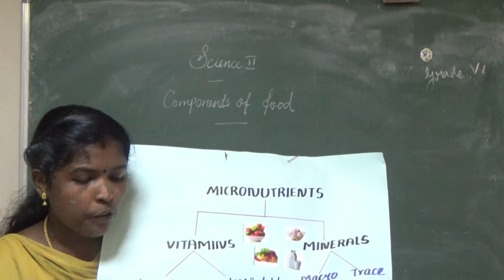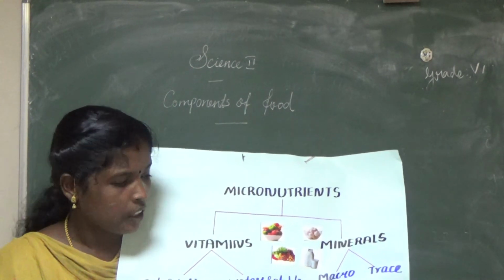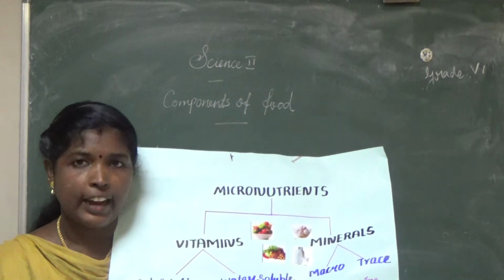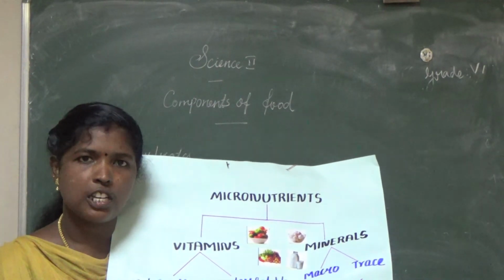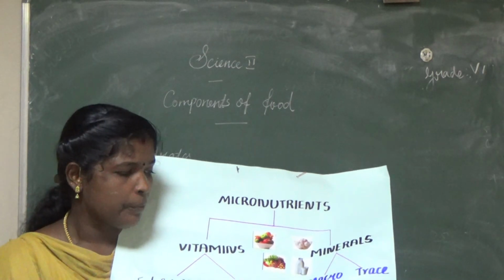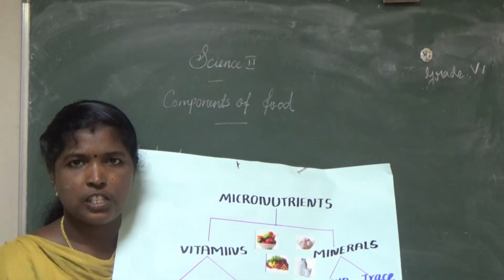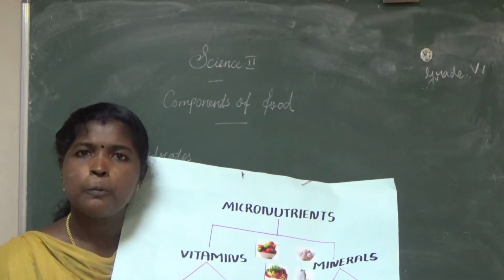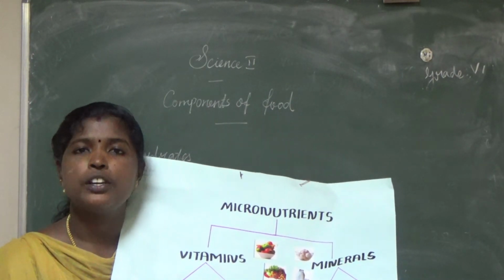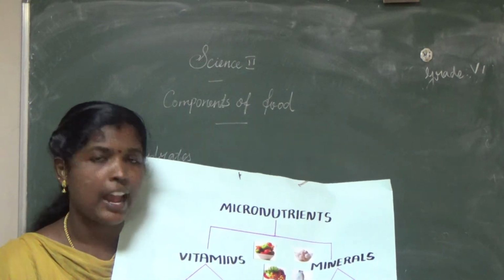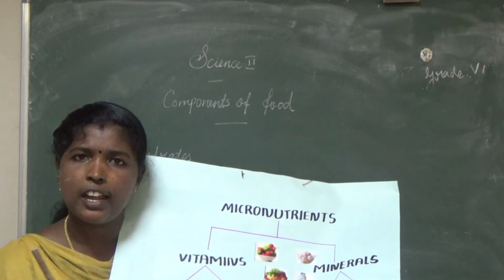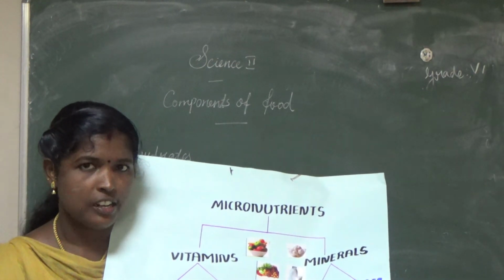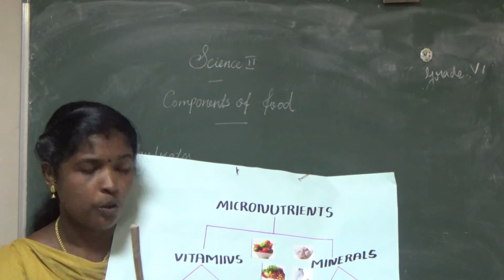Listen, what are the food items containing calcium? Milk products and egg also contain calcium. Yes, the milk products like cheese, butter, paneer, milk contain calcium. Calcium is required for our body for proper growth and functioning of teeth, bones and healthy nerve functioning. Already we studied this in lesson 1.